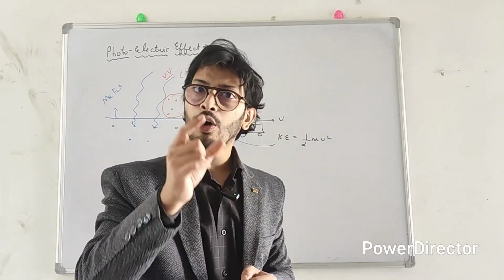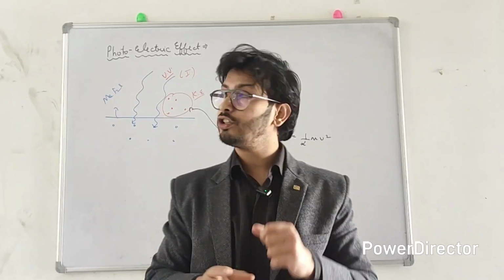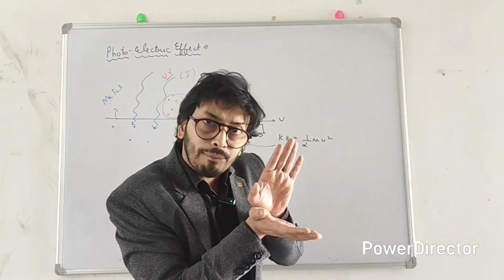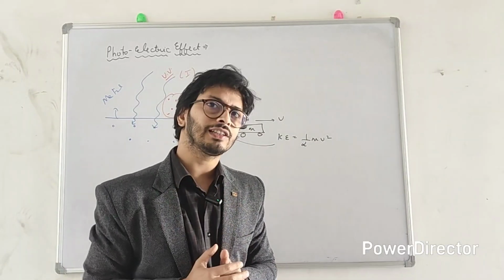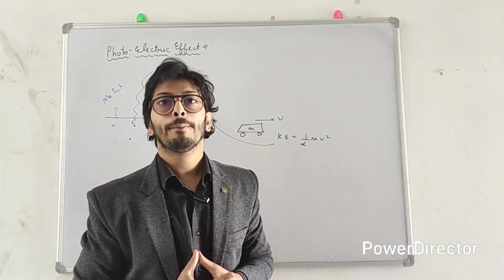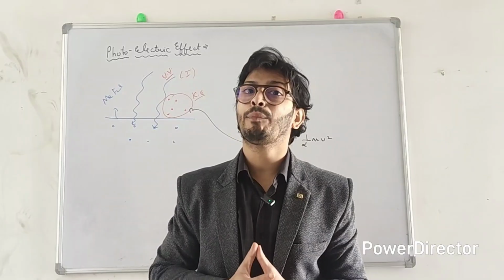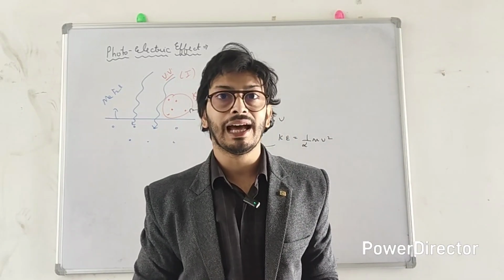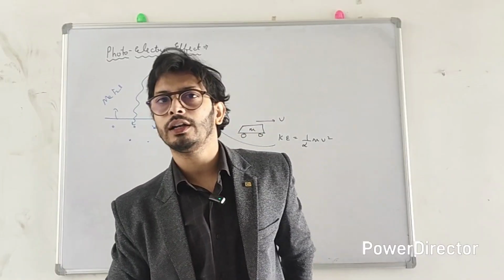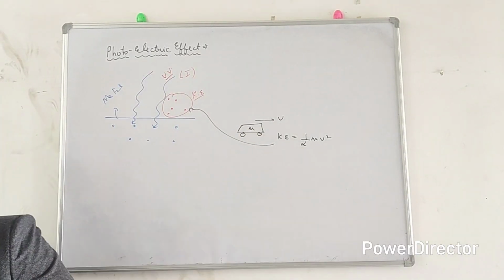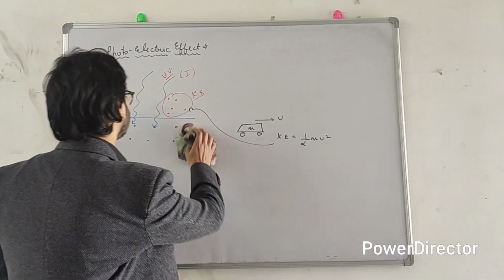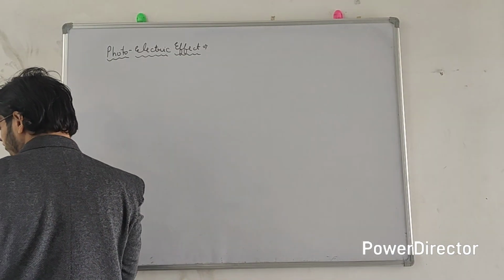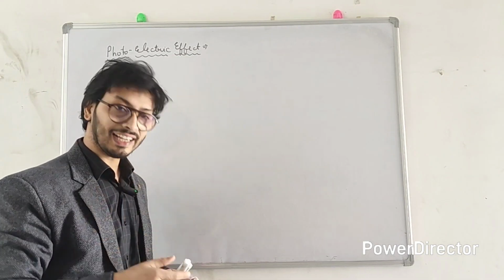So if you want to measure or get an idea of the kinetic energy of these electrons, you need to figure out how to stop them. And Philip Leonard suggested we can stop the electron by applying a negative potential. This negative potential is named the stopping potential, a very important term for your understanding. Let me explain how he actually did that. Let me draw the experimental setup he used to measure the kinetic energy of the electron with this negative potential.